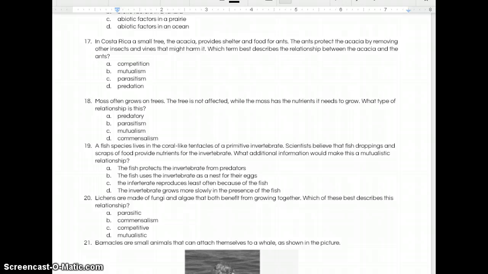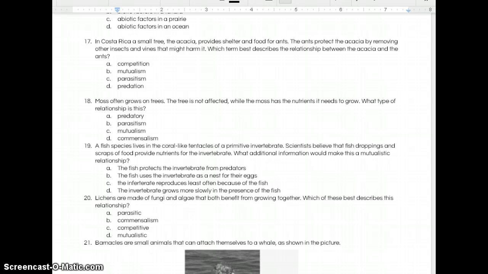17. In Costa Rica, a small tree, the acacia, provides shelter and food for ants. The ants protect the acacia by removing other insects and vines that might harm it. Which term best describes the relationship between the acacia and the ants? A, competition, B, mutualism, C, parasitism, or D, predation.